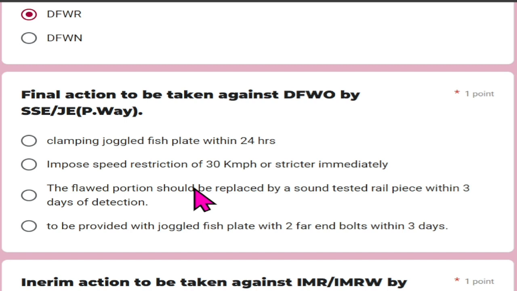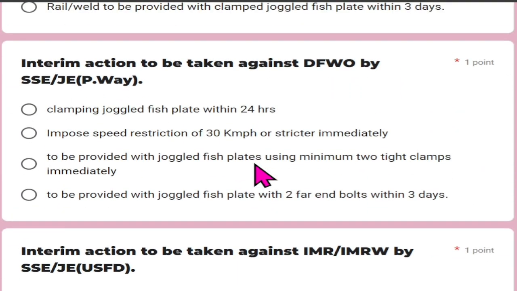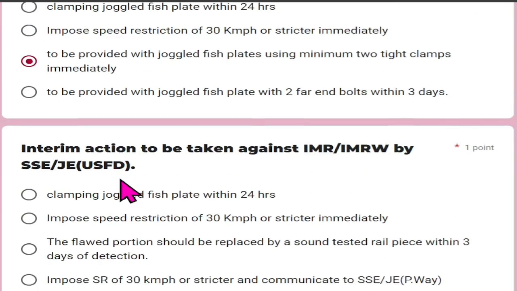Final action to be taken against DFWO by SSC or JE PWAY, and it should be to be provided with joggle fish plate with 2 fur-in bolts within 3 days. Interim action to be taken against IMR or IMRW by SSC or JE PWAY, and he should clamp joggle fish plate within 24 hours. Interim action to be taken against DFWO by SSC or JE PWAY: to be provided with joggle fish plate using minimum 2 tight clamps immediately.